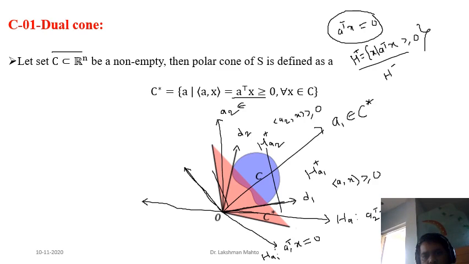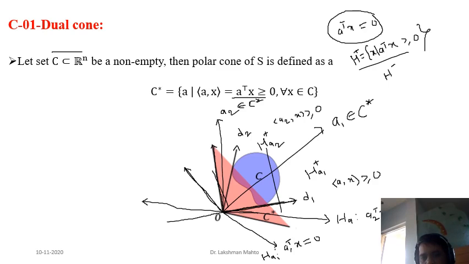Now your question would be: what is the extreme direction of the dual cone? Similarly, if you take this one as a direction and define a hyperplane by considering this direction as a normal vector, you will get the corresponding hyperplane to be this.